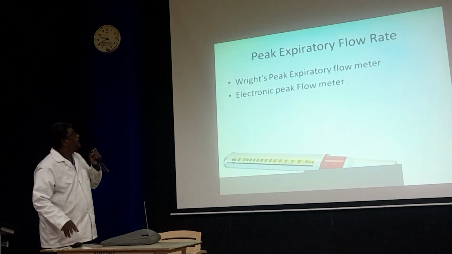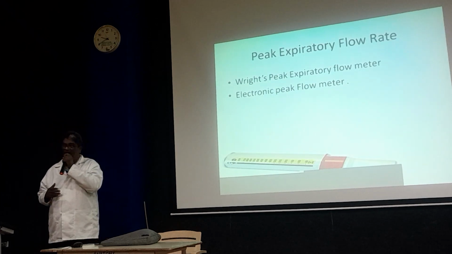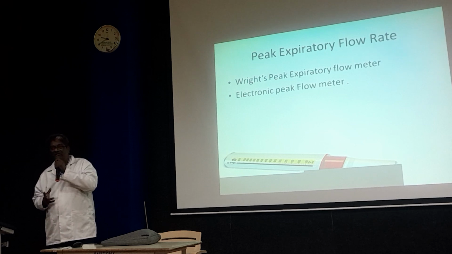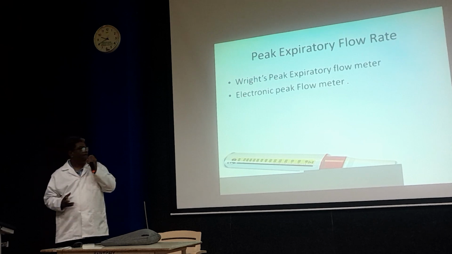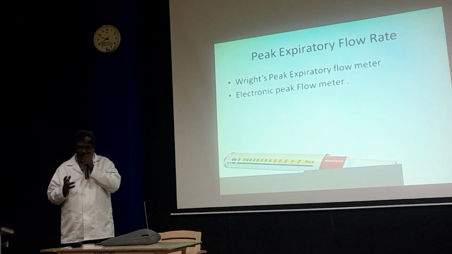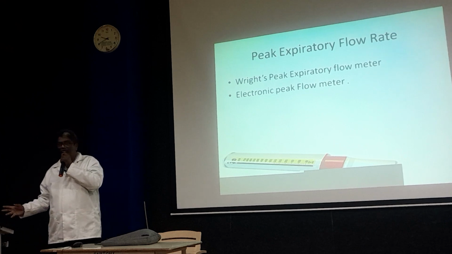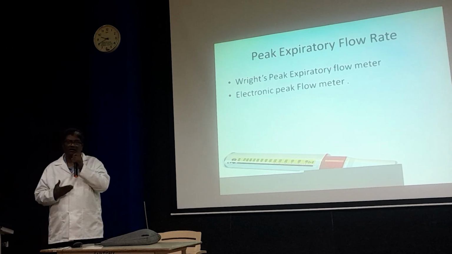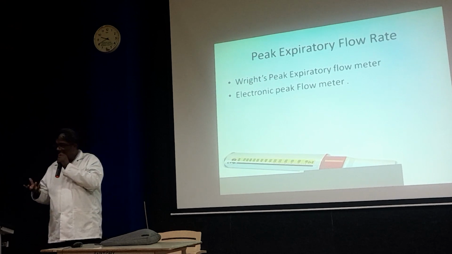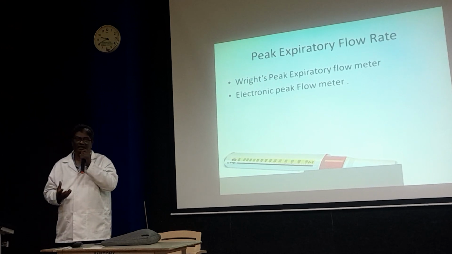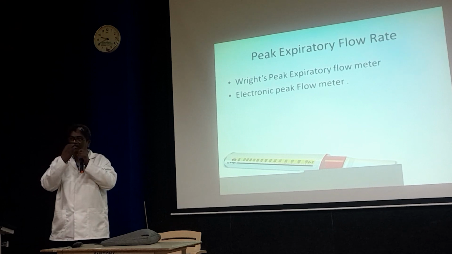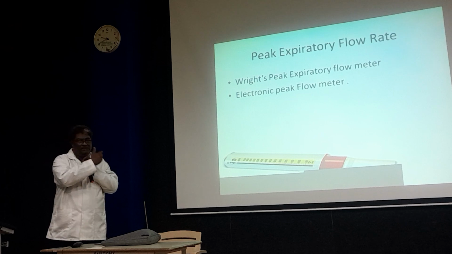Another test is the peak expiratory flow rate, and the device is the peak expiratory flow meter. These values can be detected by both electronic methods and the normal device. It is a simple method. What we have to do is take a deep inspiration and forcefully expel the air through this device.